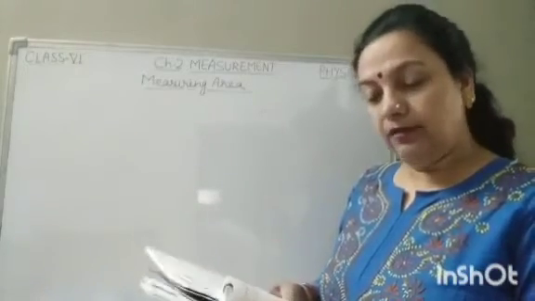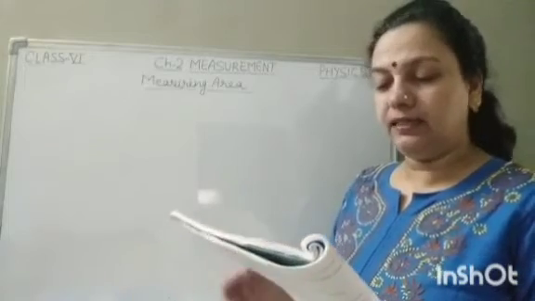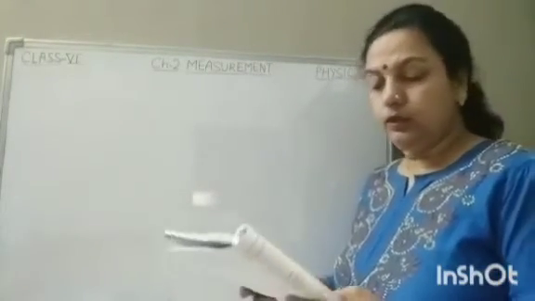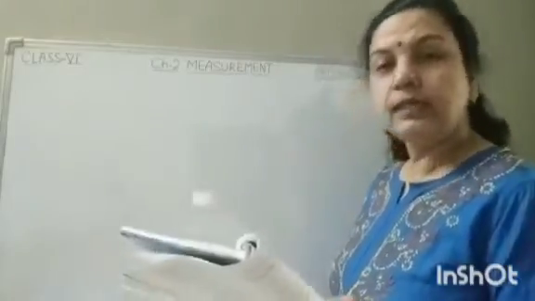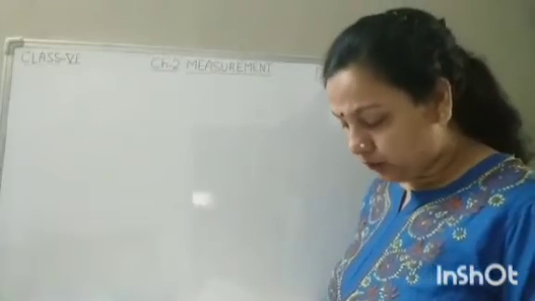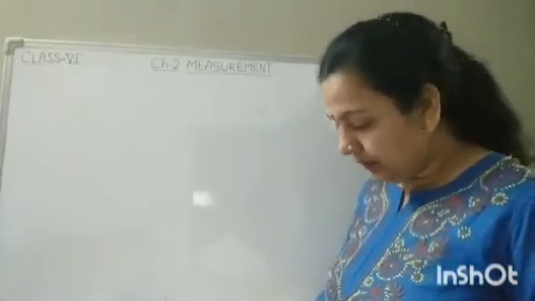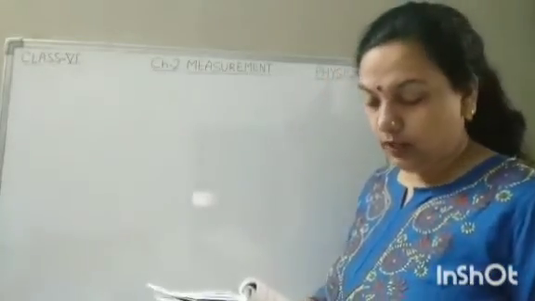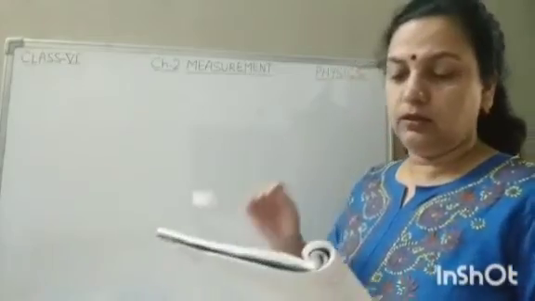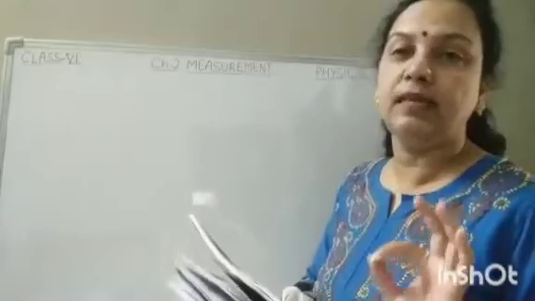Now question number 5, in which of the following systems can scientific data be exchanged between different parts of the world? Option A is MKS, then CGS, FPS, and the fourth one is SI. I have told you the abbreviation for SI is the System International d'Unites. So SI is the system which can be used to exchange data between different parts of the world. So option D is the correct answer.